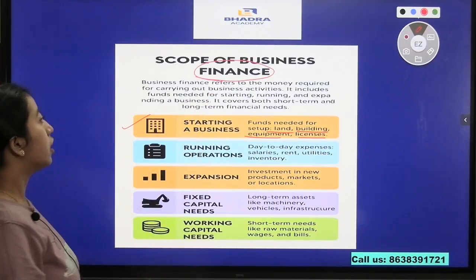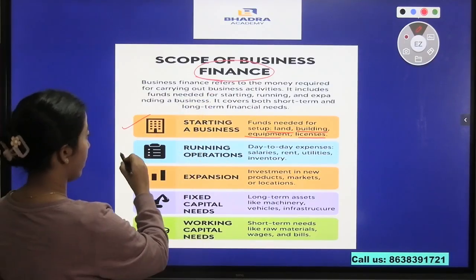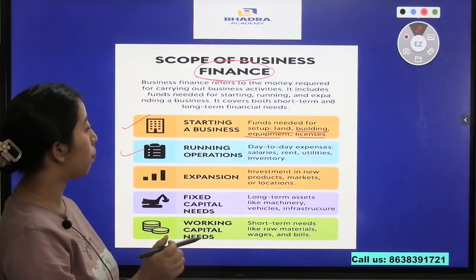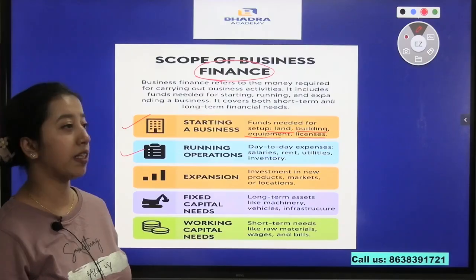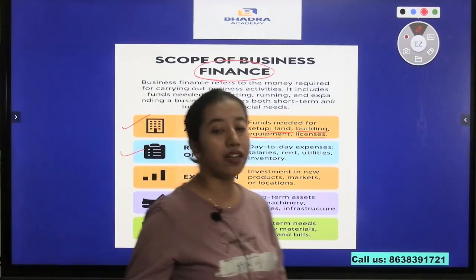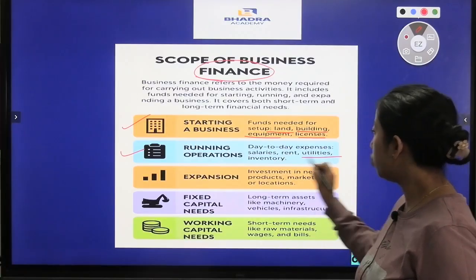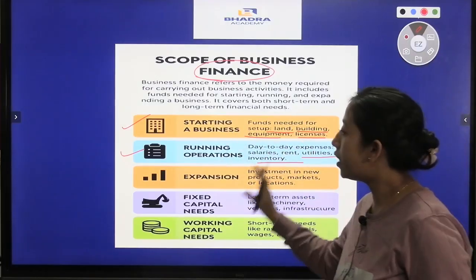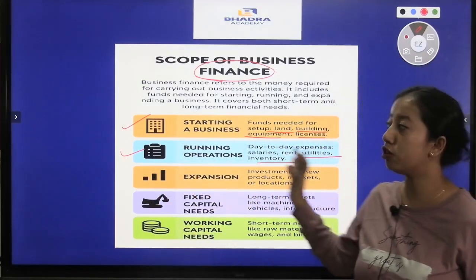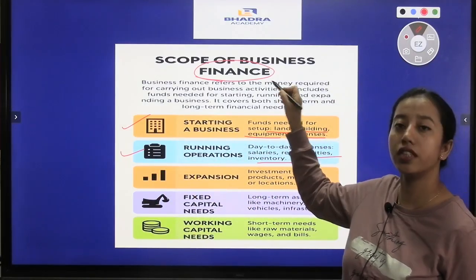Funds are required. The next scope or the next point here we can understand is running operations, like day-to-day expenses. Just like I said, payment of salaries or rent or buying utility or inventory. These are the running operations of a business, and to cover these expenses, finance is needed.